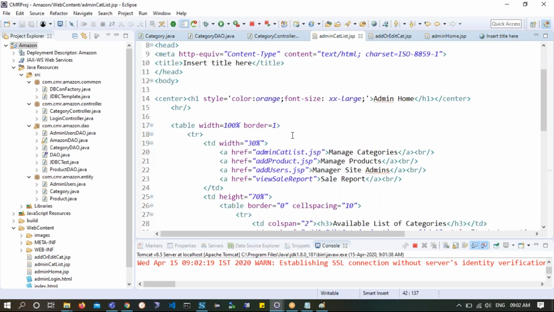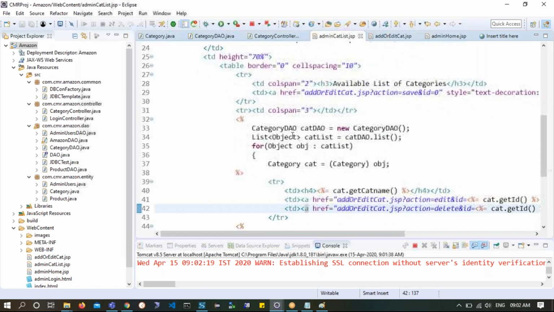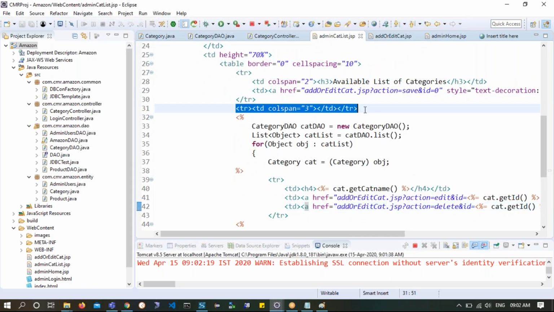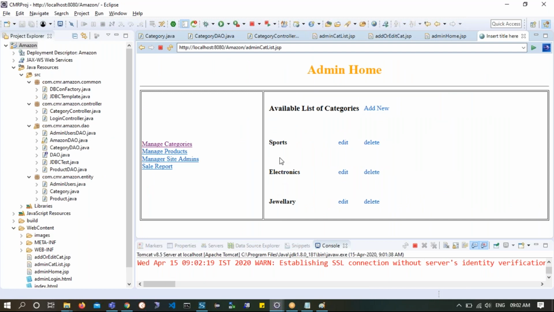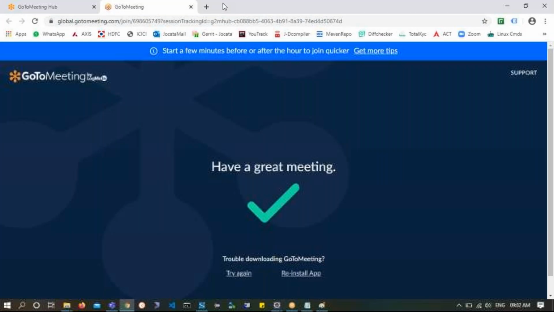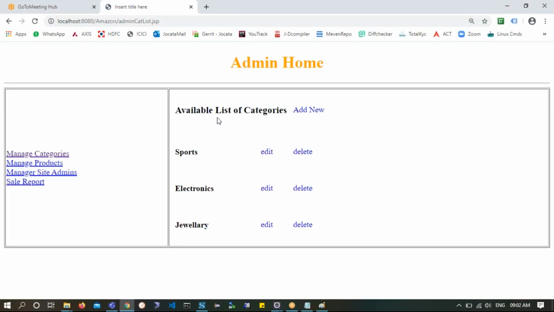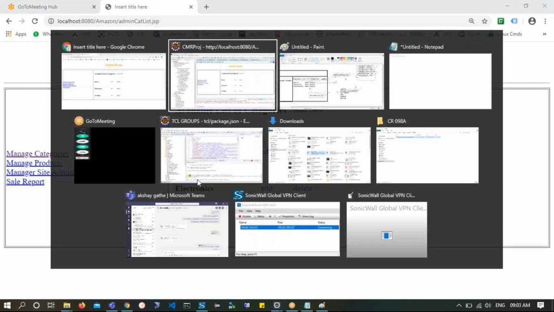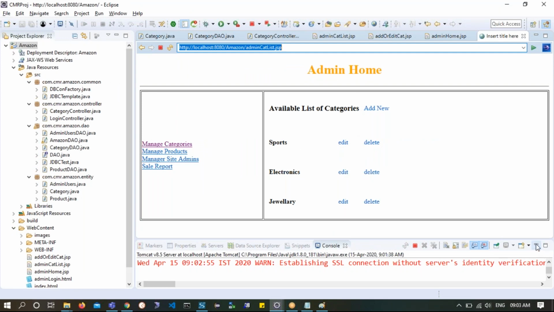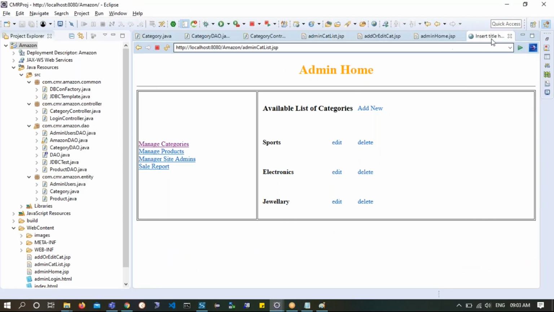I'll go to add category list, and here there is this tr, which is unnecessary. How is it visible? Sports, electronics. My goodness. Maybe because this is a small thing, it is coming like this. Control C and Control V. Yeah, it is still coming in the same style. Okay, so this space is okay, but we cannot have this much space between every element. So we'll try to see this.